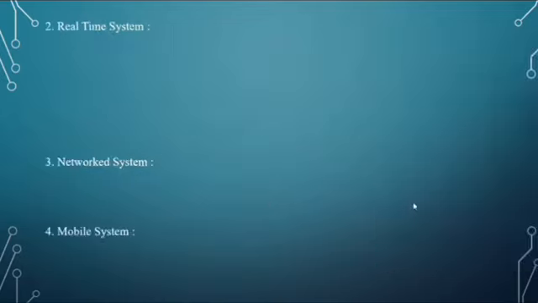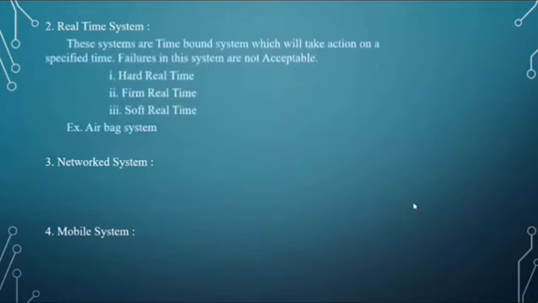Next, real-time systems. These systems are time-bound systems which will take action at a specified time. They are of three types: hard real-time systems, firm real-time systems, and soft real-time systems. In hard real-time systems, the system should meet the deadline. Any failure is not acceptable.